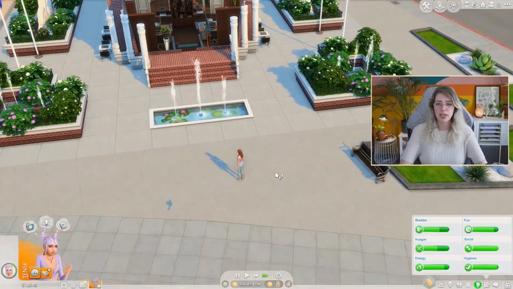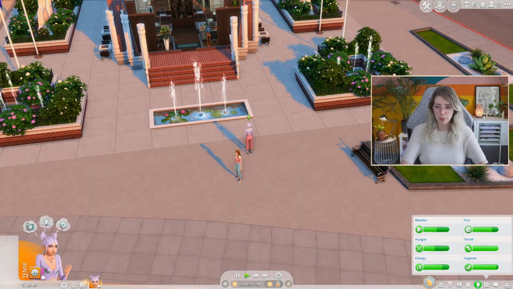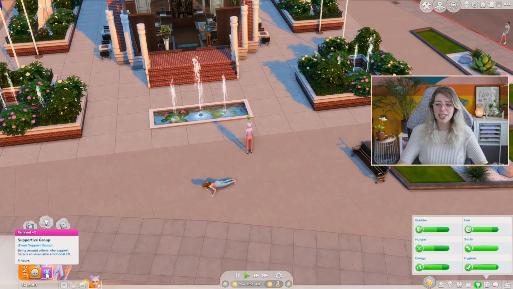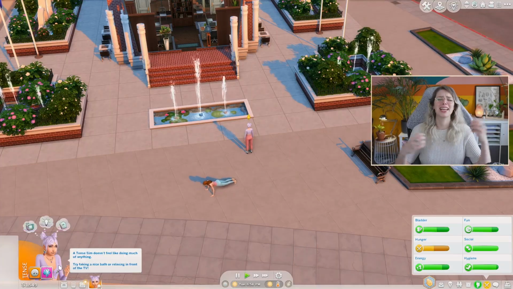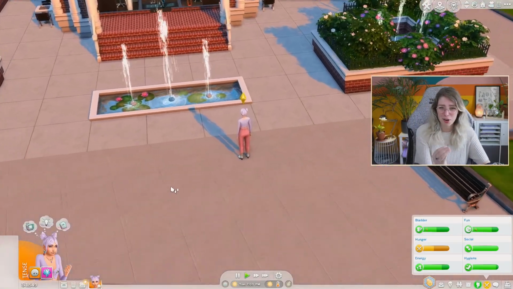And then let's see if she comes back, if it gives us a specific mood or anything. Okay, we're back. Relieved. She's feeling relieved. Supportive group. Being around others who support Sarah is an invaluable emotional lift. This is like healing things inside me, you know? This is making me so happy. I love that this is part of the game now.